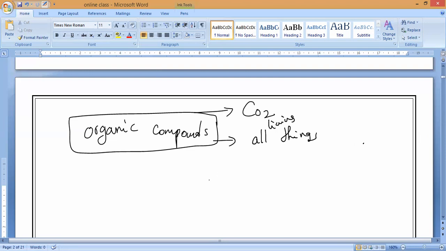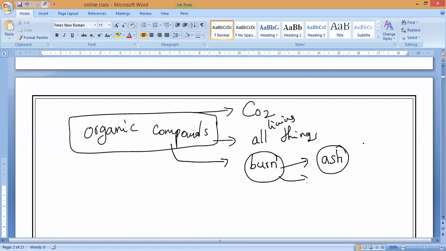Now, one simple definition regarding organic compounds. Please remember, whenever a substance burns and produces ash, finally it leaves a black substance, then that is called an organic compound.